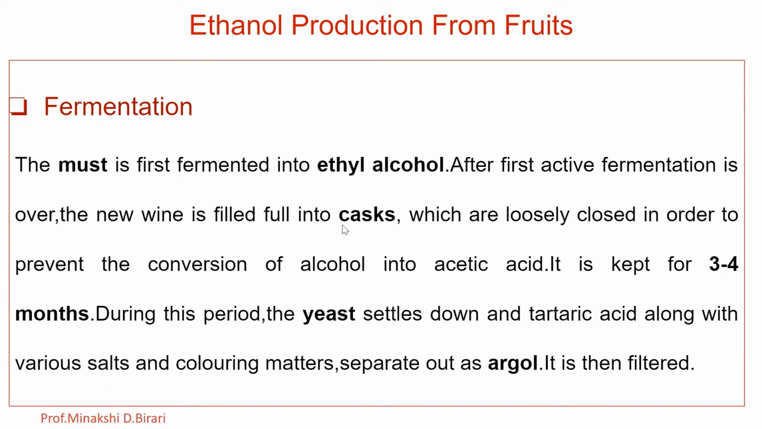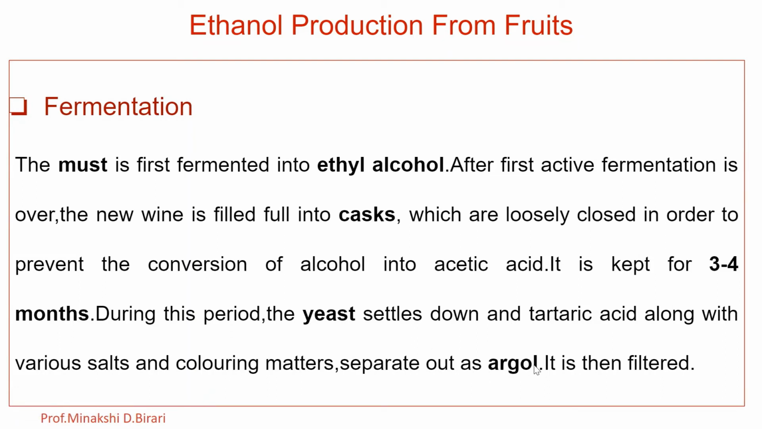Now what is a cask? It is nothing but a large container like a barrel made of wood, metal or plastic, and it is used for storing liquids, typically alcoholic drinks. Then the conversion of alcohol into acetic acid occurs. After that, it is kept for 3 to 4 months. During this period, the yeast settles down and tartaric acid along with various salts and coloring matters separate out as